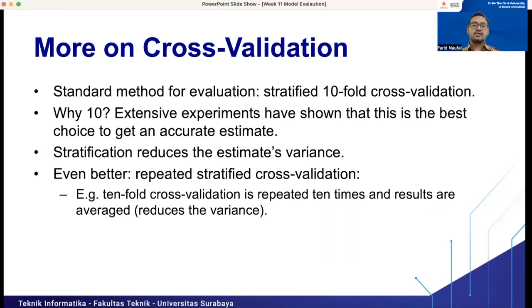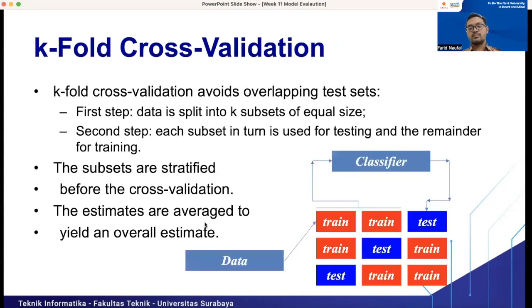Stratification reduces the estimate's variance, and even better, we can combine it with cross validation. 10-fold cross validation is repeated 10 times and the results are averaged. So the performance for each iteration will be counted, then after that, we will get the average performance across the iterations.